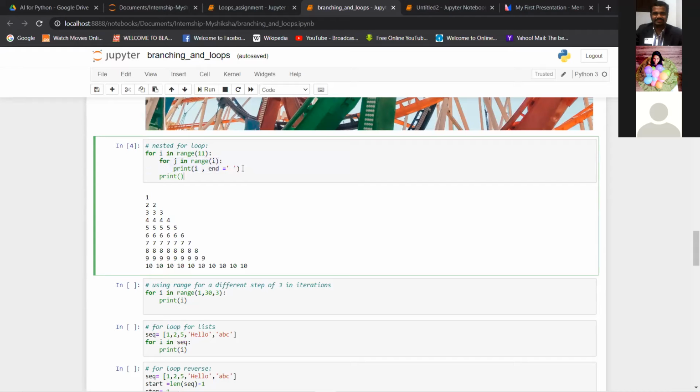So the number of times this smaller loop runs will define the number of times this particular I value is printed. So you can try this, try to run this and see what you are getting. If you have doubts, you can ask. Okay, are there any doubts? Can we proceed further?